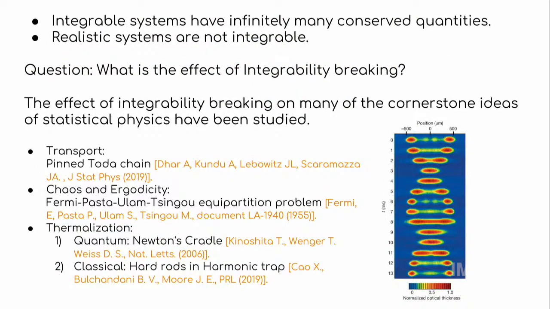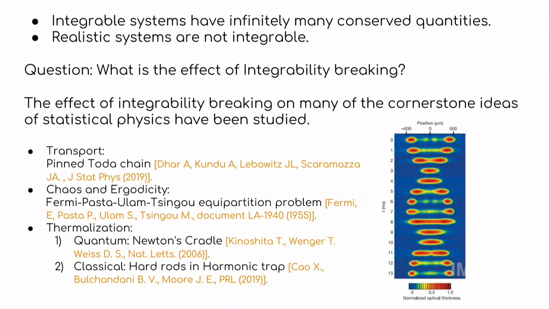So classical integrable systems are systems which have infinitely many conservation laws, and these conserved quantities are in involution with each other, in the sense they are independent. But in realistic systems, it's easy to break this integrability, in the sense that even a small imperfection or defect will break it. So a natural question arises: what is the effect of this integrability breaking?